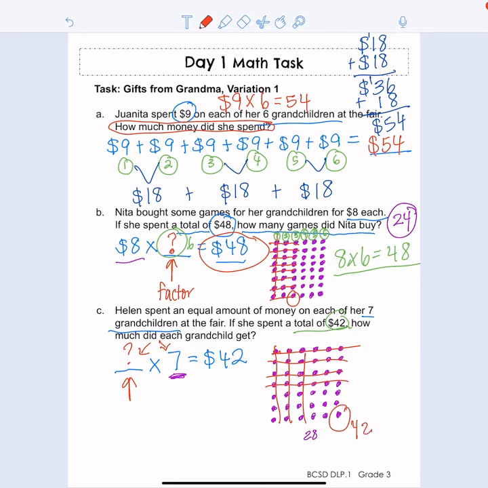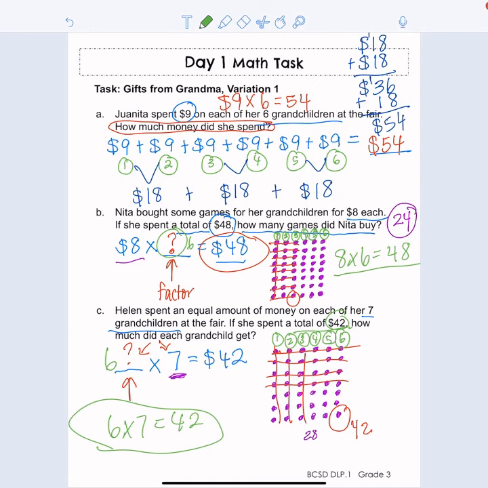So now I can count to see how many columns I ended up with to give me my answer. Here we go. 1, 2, 3, 4, 5, and 6. Okay, so we actually ended up with the same answer as in B. So the missing number right over here is going to be 6. And if you know your math facts, that is the answer. 6 times 7 equals 42.